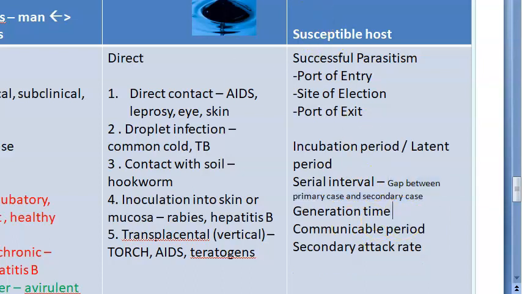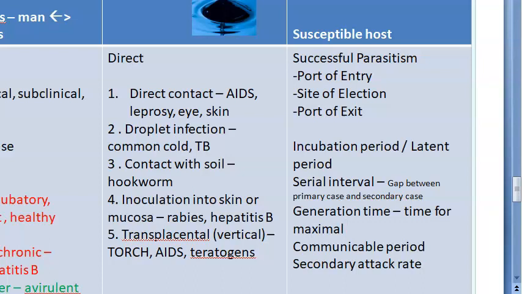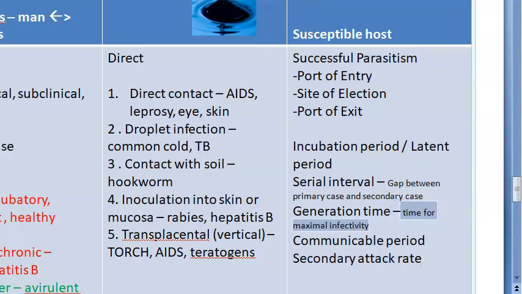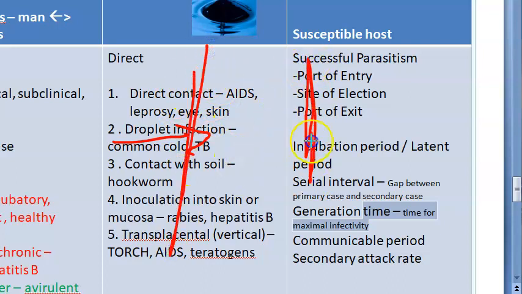What is generation time? Generation time is the interval of time between receipt of infection and the maximal infectivity of that host. So, the agent enters today and you start showing symptoms after 10 days.